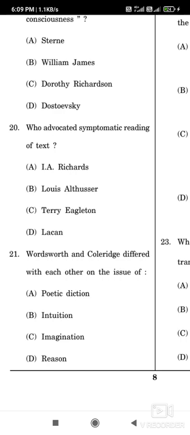Then question number 21: Wordsworth and Coleridge differed from each other on the issue of what? The correct answer is option A, poetic diction. Wordsworth and Coleridge differ with each other on the issue of poetic diction, as we know that Wordsworth and Coleridge both published Lyrical Ballads in 1798, which is known as the start of the Romantic period. So they separated on the issue of poetic diction.